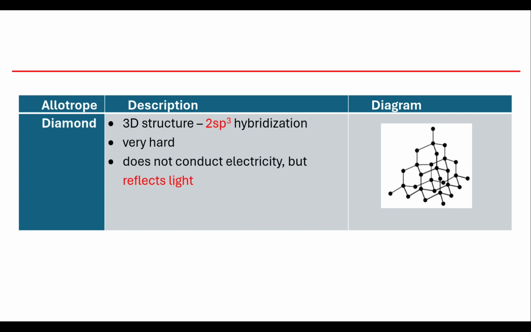If my carbon had taken an sp3 hybridization, then each carbon will form 4 covalent bonds and will have a tetrahedral shape. And this gives us one of the hardest known substances that we know, a diamond. They don't conduct electricity very well at all because all of my electrons are in bonds, plus I don't have that flat layer for them to flow between. And finally, though, because I have all these different bonds and carbons in the different spots, it will reflect light very well.